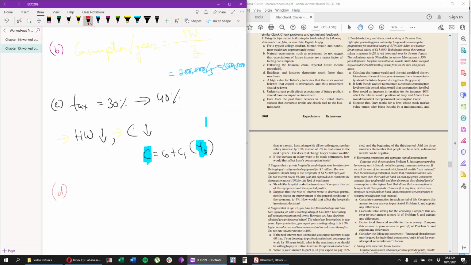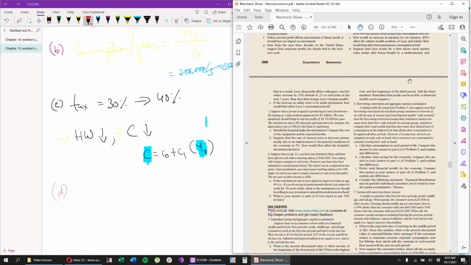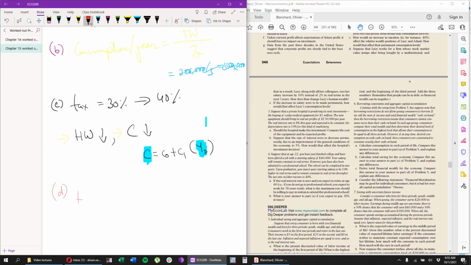Suppose Lucy works for a firm whose stock market value goes up. Lucy, along with all her colleagues, sees salary increase by 10% instead of 2% over the next 3 years. How does that change Lucy's human wealth? That's once again simple enough. So human wealth of Lucy is how much?